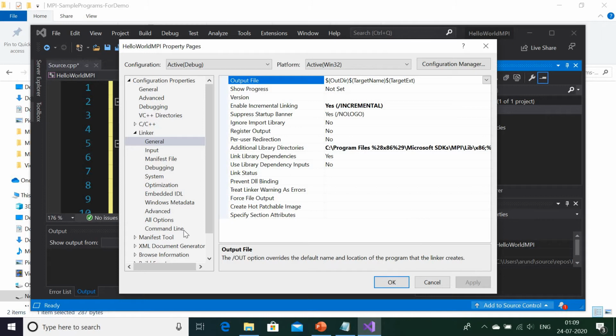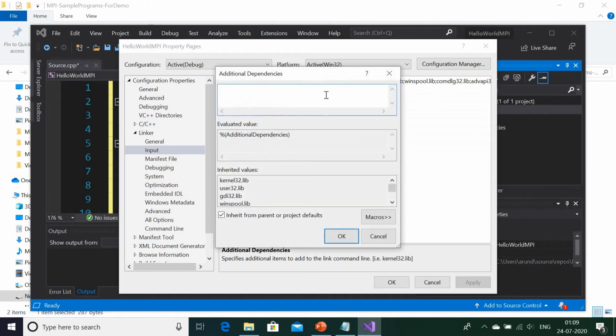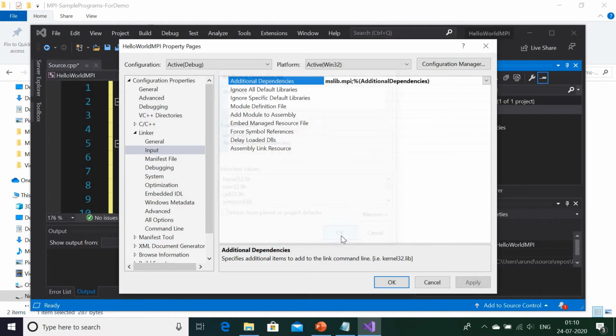Okay. So now one more thing, input. Remember only these three options: C++ option for include, linker option for libraries, and input option, I will show you. Go to the input option, go to the additional dependencies, and here again edit it, and here you will have to write mslib.mpi. Press OK. That also you apply.